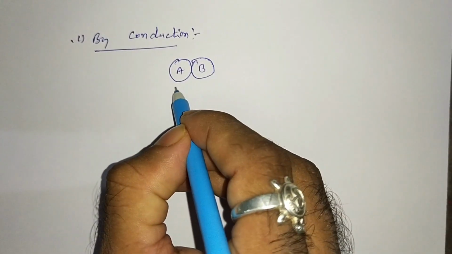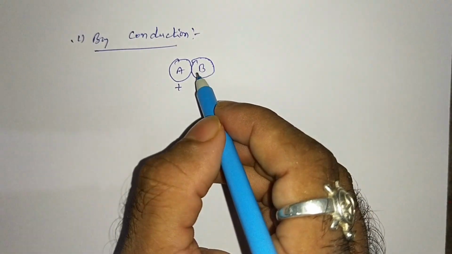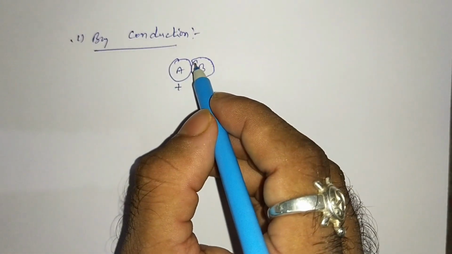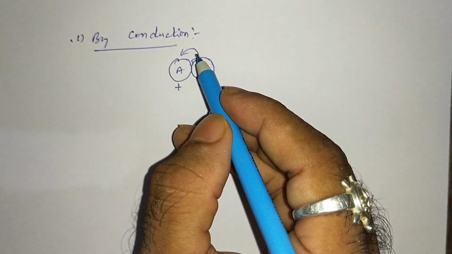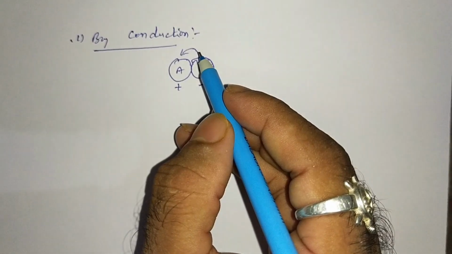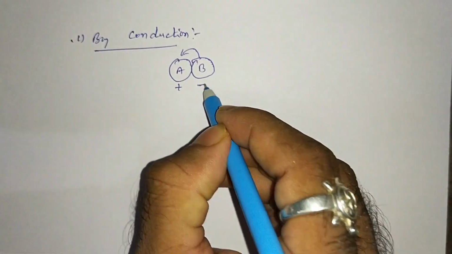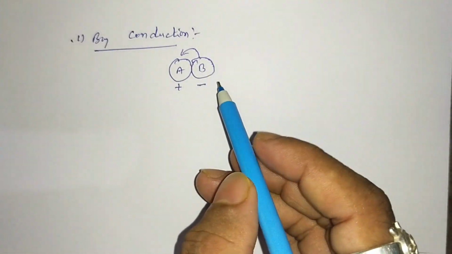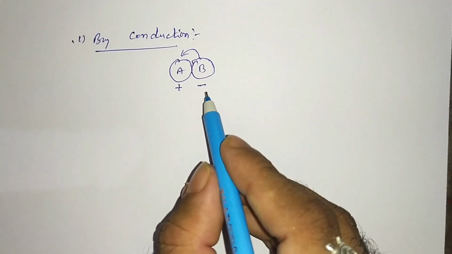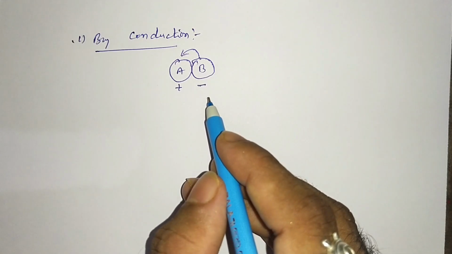When you kept these two bodies touching each other, electrons will be transferred from one body to another body. This kind of electrification is known as conduction.